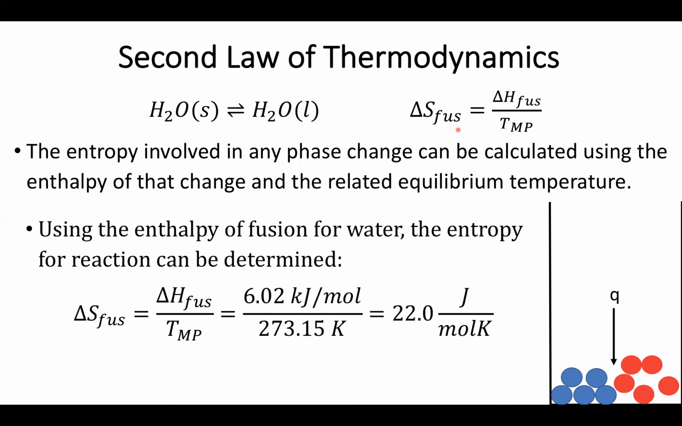So, for example, if I'm looking at water, we know the enthalpy of fusion. We know the melting point, which is again 0 degrees C or 273 Kelvin. Then using this, I can figure out the entropy of fusion, about 22 joules per mole Kelvin. Again, I do want to illustrate the units on entropy, a little bit awkward. Most of the time, we're going to be using molar entropy.